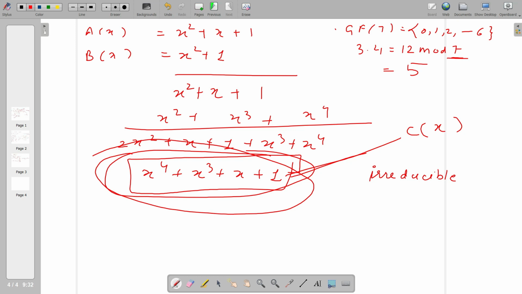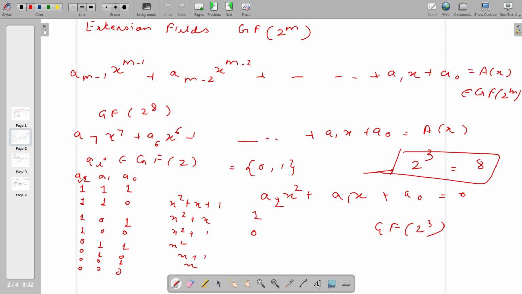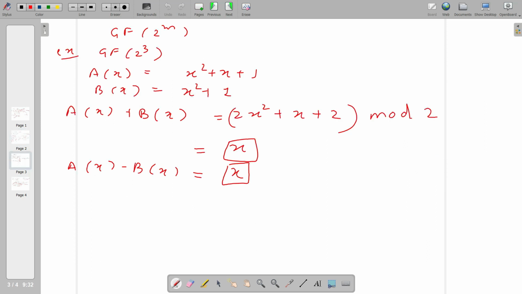So for every field there exists some irreducible polynomial. For example, for the field which we discussed here, GF(2^3), the irreducible polynomials are x cube plus x plus 1, which we cannot factorize, and x square plus x plus 1. So these two are irreducible polynomials. We can select any one of them and we can divide.